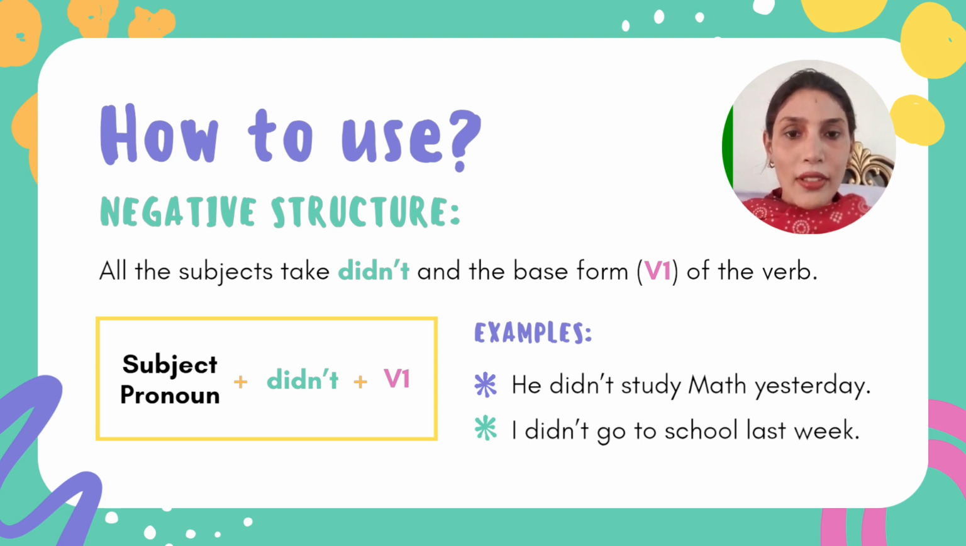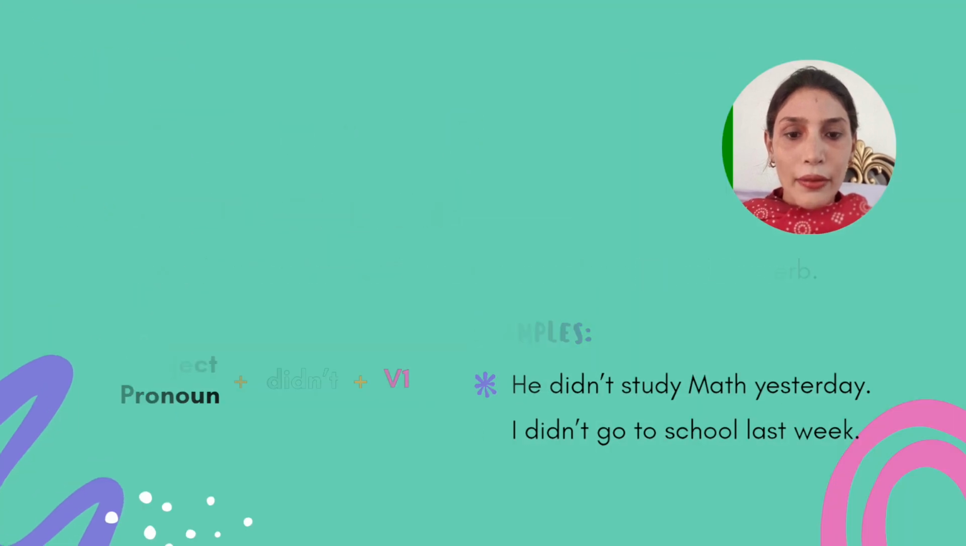So let's have an example. Like, he didn't study maths yesterday. I did not go to school last week. So you can see study and go are the first form of the verb. Why is the first form of the verb used? Because we use did not. When did is added, you will add the first form of the verb. I hope you are learning something. You got my point. So let's move toward another slide.